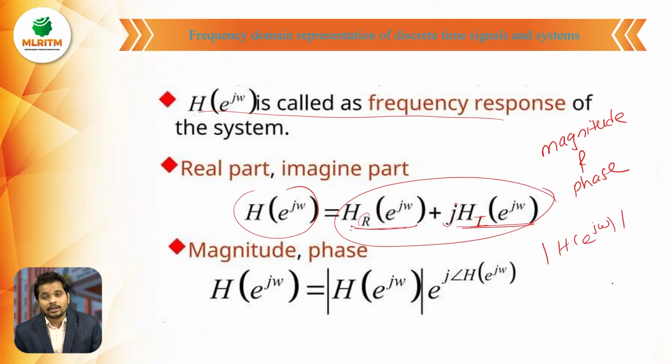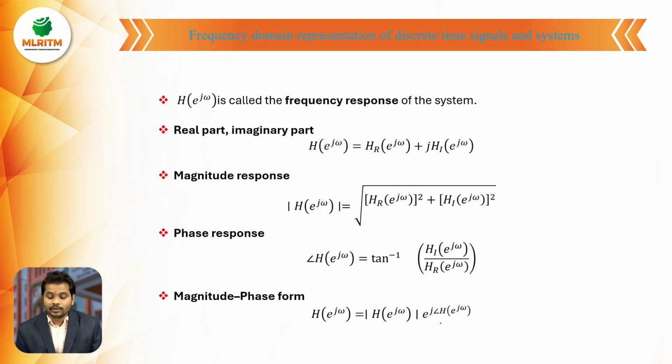Already we know this elementary condition. The modulus of H of e power j omega is nothing but the magnitude of the system. And if you want the phase theta, it is the angle of H of e power j omega. You can consider e power j omega, or else you can also consider H of omega. So this is the magnitude and phase. Then in the next slide, we will see the formulas for those.